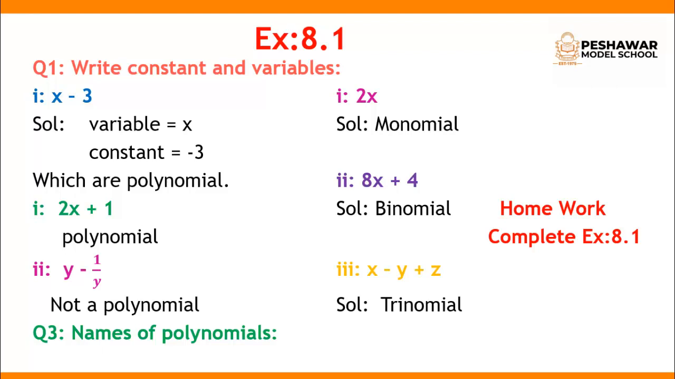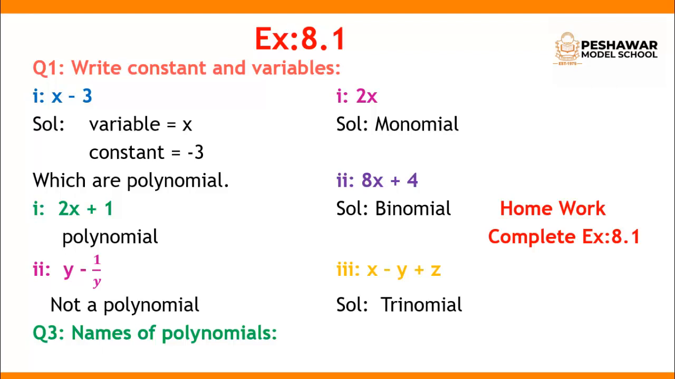Now my dear students, we start exercise 8.1. Write the constant and variable. You know about the words constant and variable. One algebraic expression is given, and you have to distinguish what is the constant and what is the variable. In the first part, x minus 3: x is the variable and the constant is minus 3. Now another question, y plus 5. Here y is the variable and 5 is the constant.